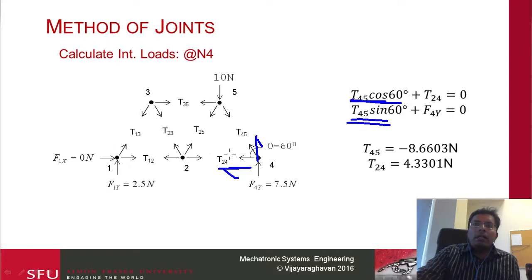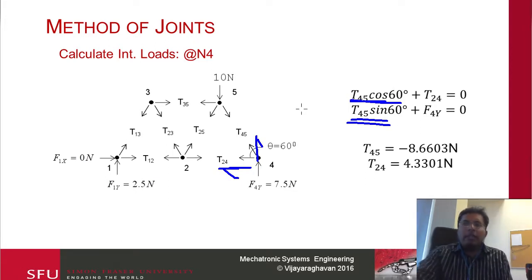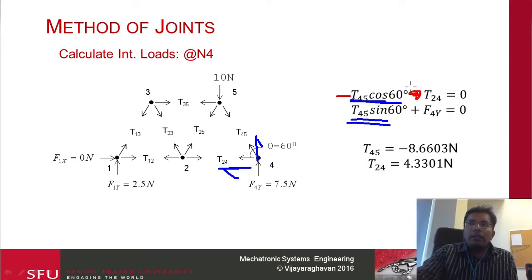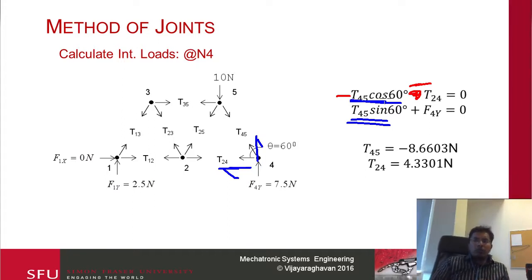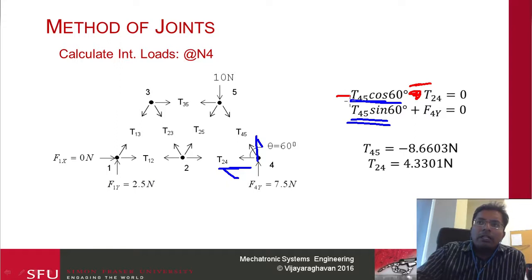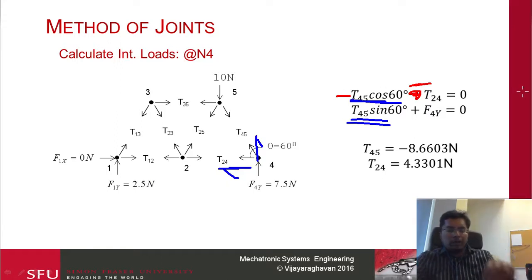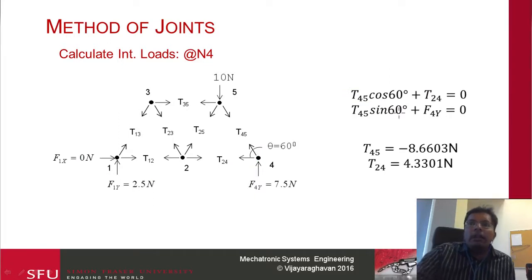Notice that even though my T24 and the component of T45 are going in the negative y direction, I'm using the positive sign over here. The reason is I could potentially make both of these negative, and my equation still remains the same. So I just pick the positive direction for each equation. I could potentially choose a different direction as the positive direction, and it's not going to cause too much of a problem as long as you're doing that for one particular equation. Think of it as just multiplying by a negative number, so you're still good to do that. Once you do that, you can solve for T45 and T24 like so.